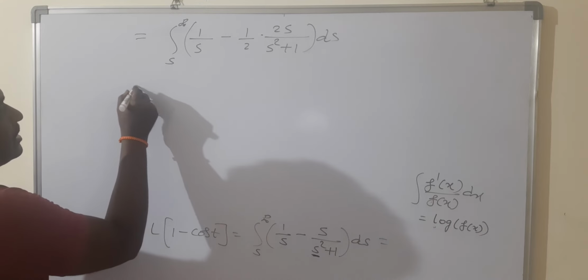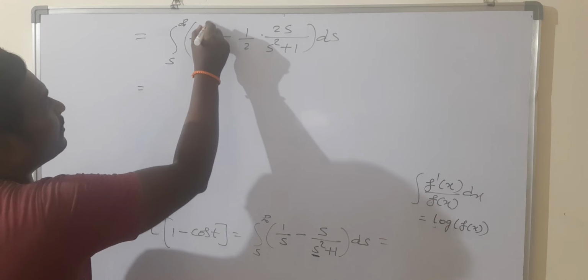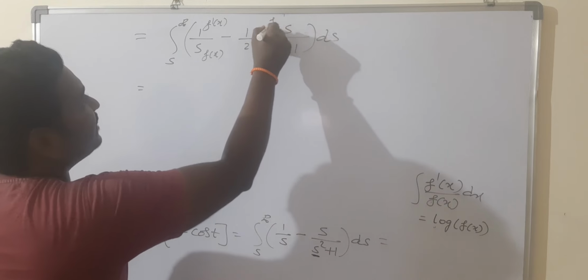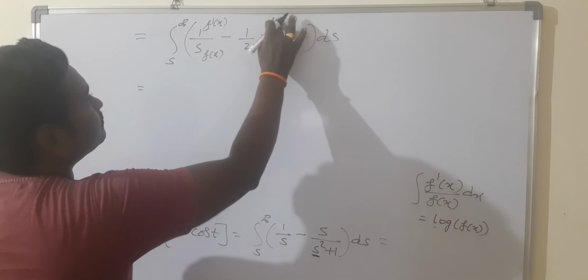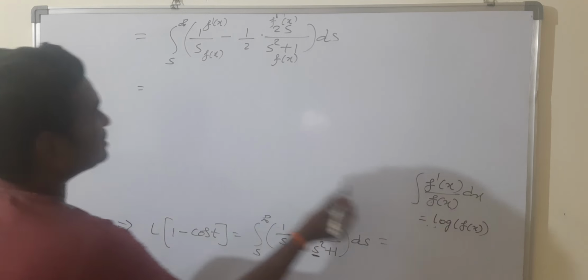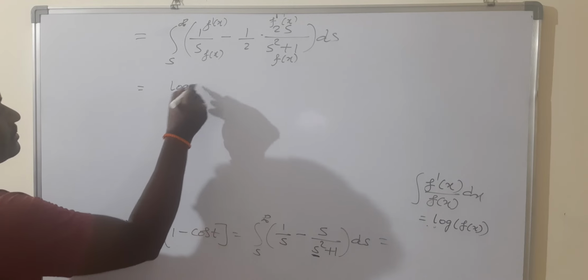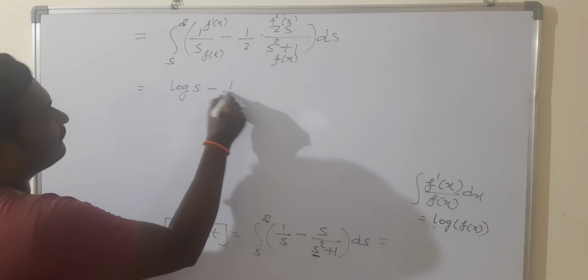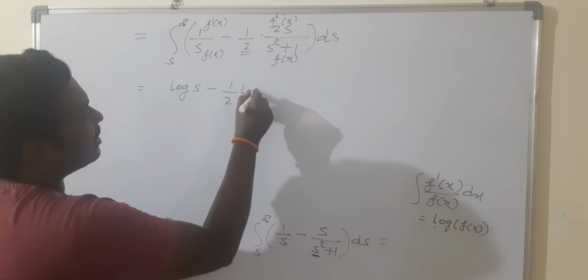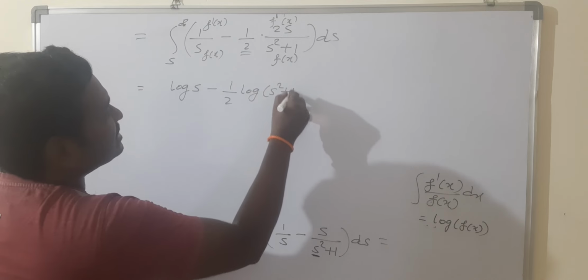Okay. Now clearly both parts are in the form of f dash of x by f of x. That's why I use this formula. So log of the first term minus log of the second. Integration of this part becomes log of s square plus 1.